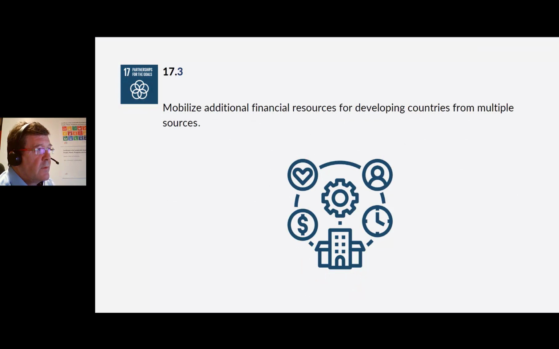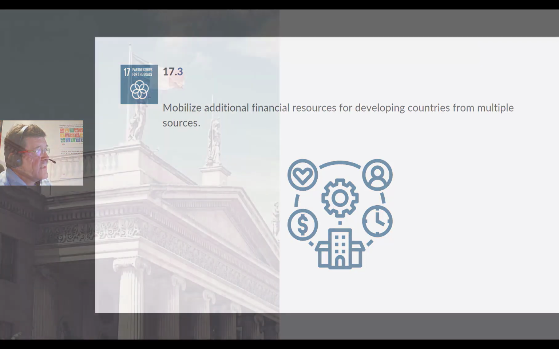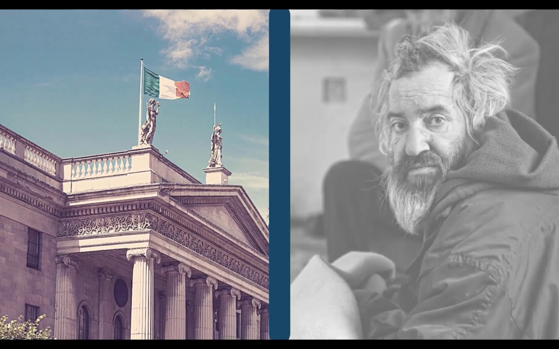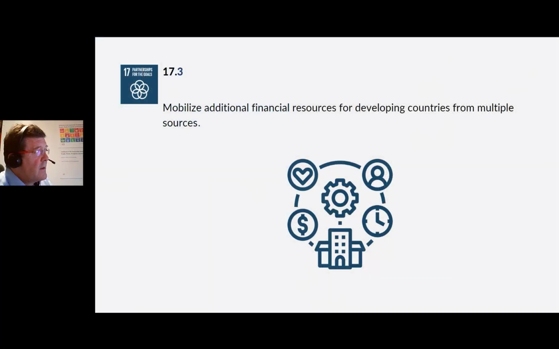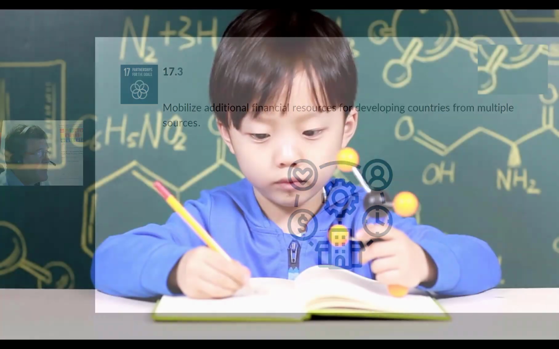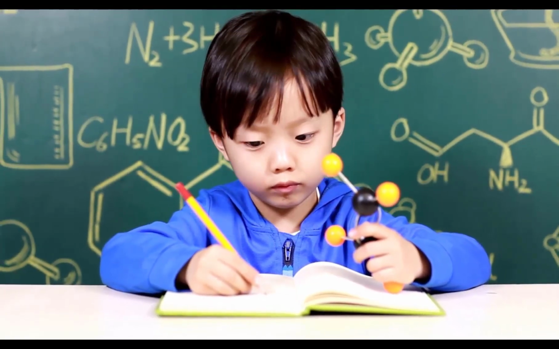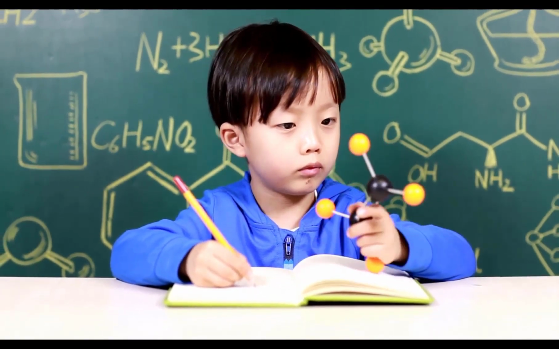Target 17.3, mobilize additional financial resources for developing countries from multiple sources. What is evident, even in Ireland, is that the gap between rich and poor has continually increased for years. I wonder, do you think it's fair that the country in which you were born dictates your opportunity to fulfill not only your basic needs but your wants?